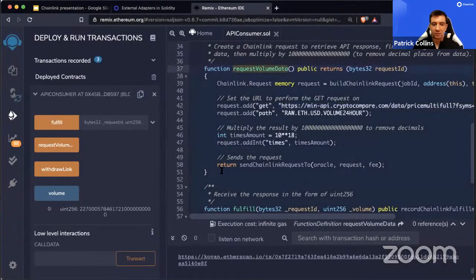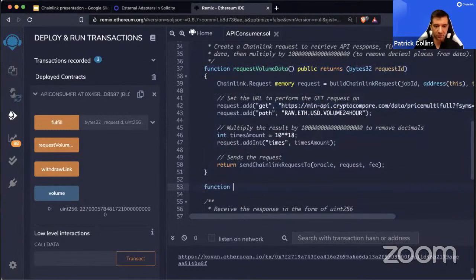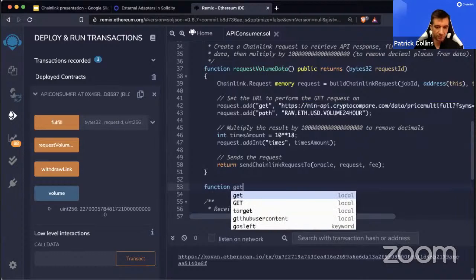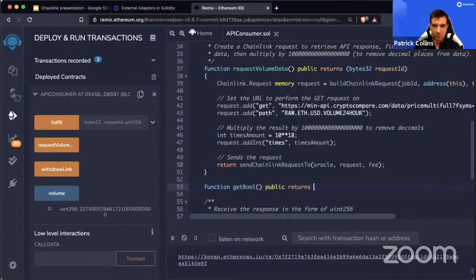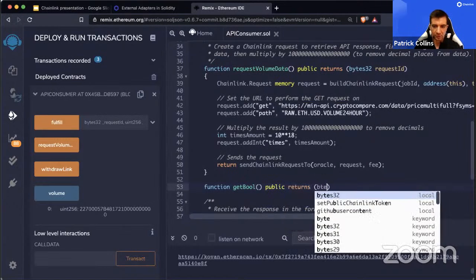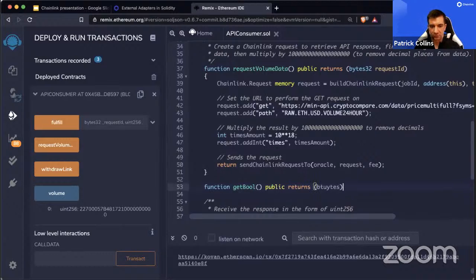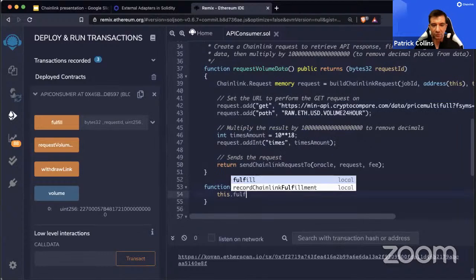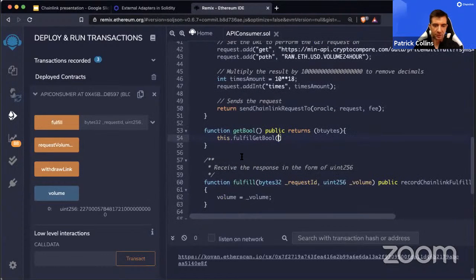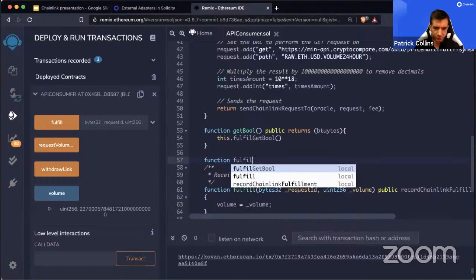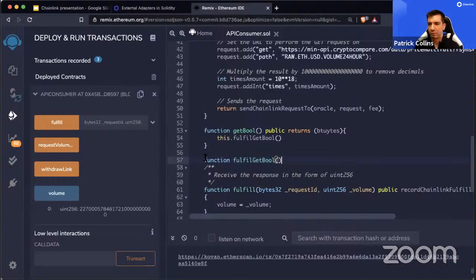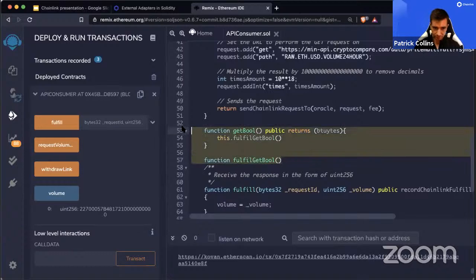request volume data. You can make a function called, say, function get bool public returns. Whatever you want it to do, and then just have the fulfill function be like this.fulfill get bool or something, and then have a function fulfill get bool or whatever you called it. So yeah, you can do whatever you want to do.